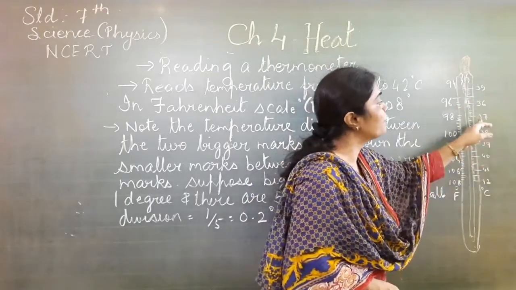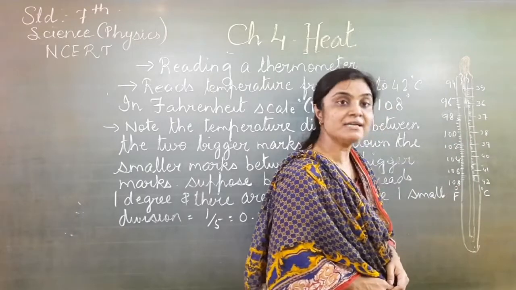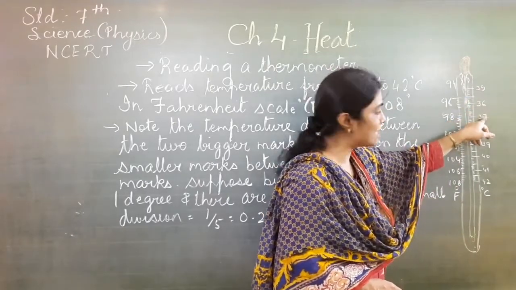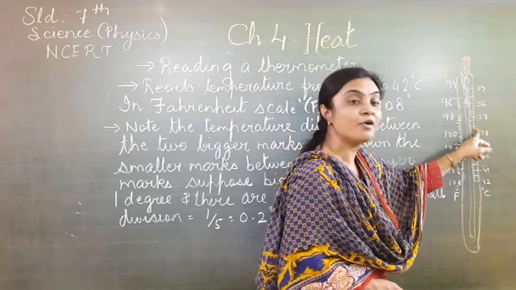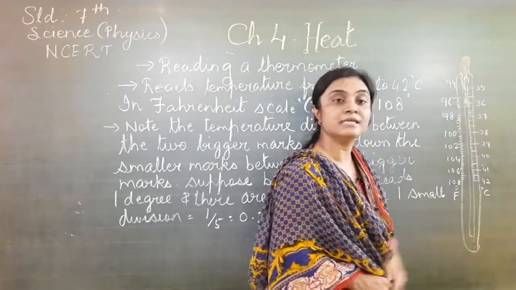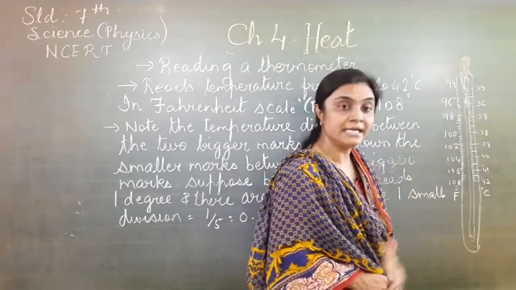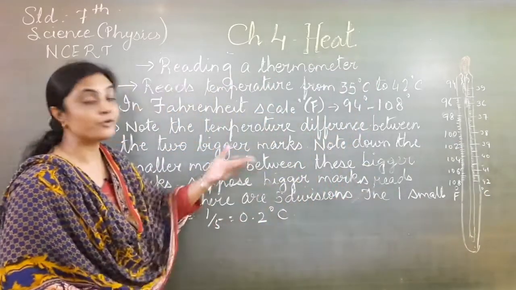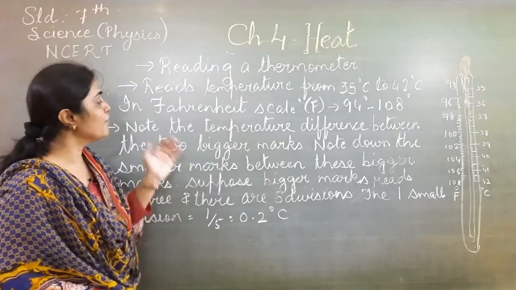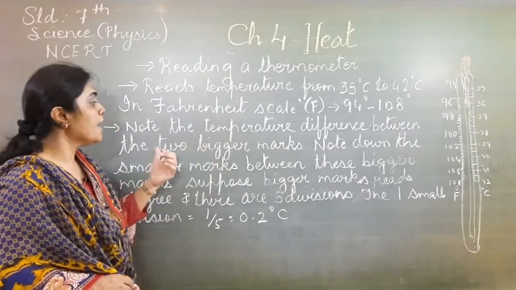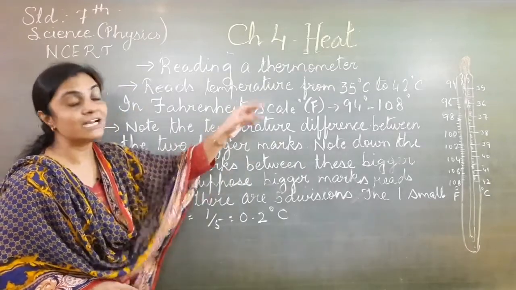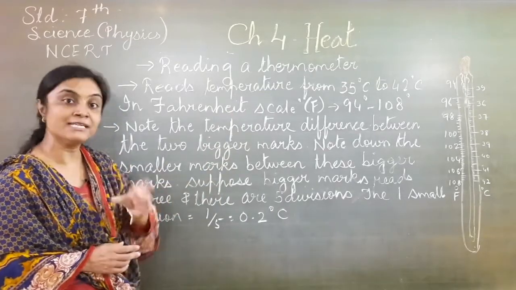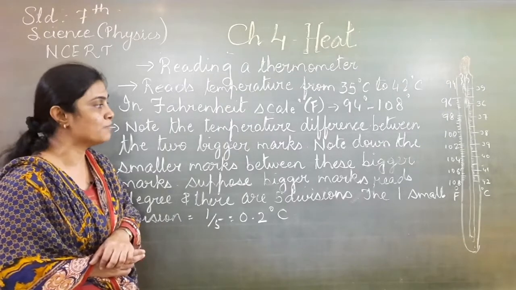If you have a fever of 37.7 degrees Celsius, the bigger markings are 35, 36, 37, and after 37 you have to count 7 markings. So it will become 37.7 degrees Celsius. Now let us see how to take the readings. First of all, we have to see the temperature difference between the two bigger marks.